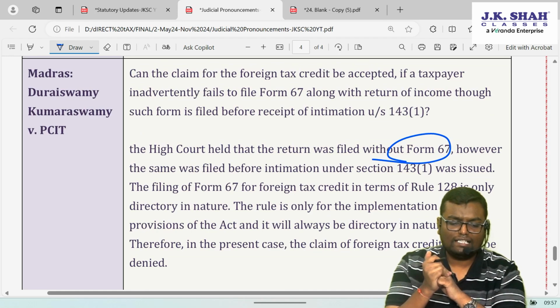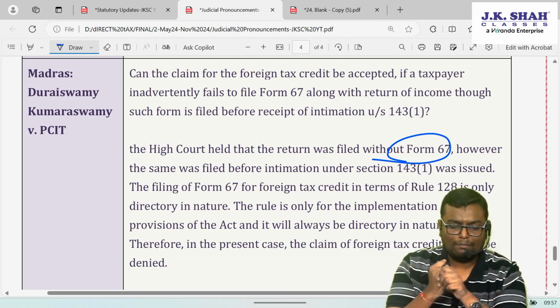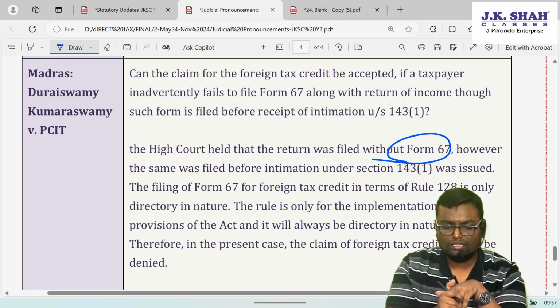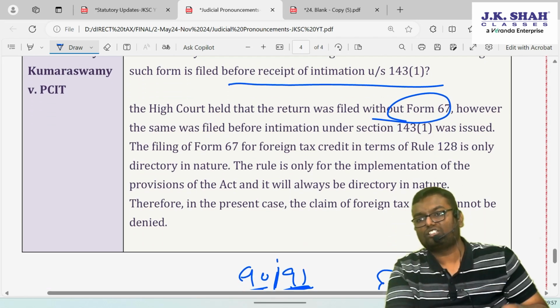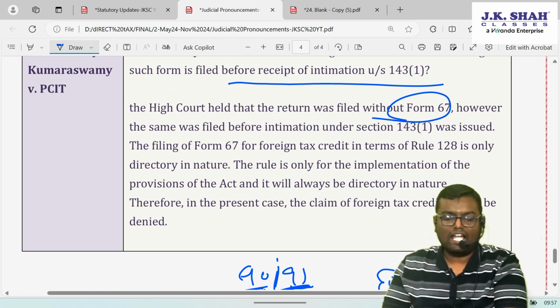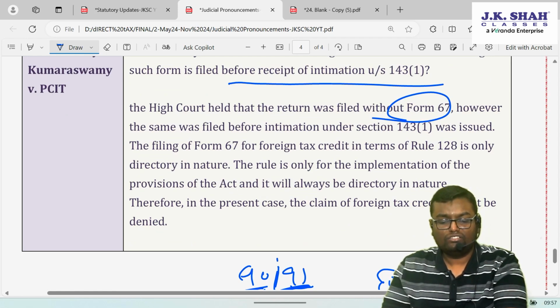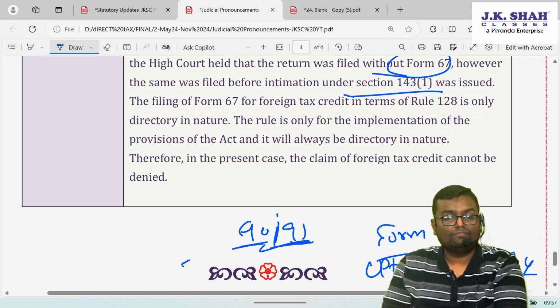So see what is written. Can the claim of foreign tax credit be accepted if the taxpayer inadvertently fails to file Form number 67 along with the return, though the form is filed before receipt of intimation under 143(1)? The High Court held that the return was filed without Form 67. The same was filed before intimation under 143(1).